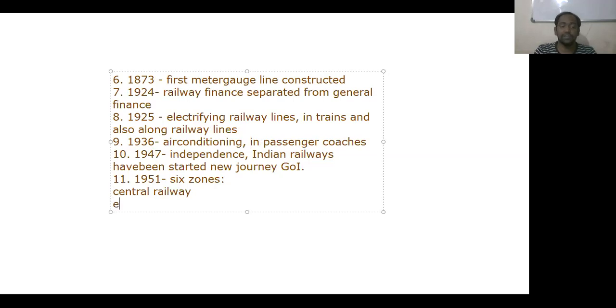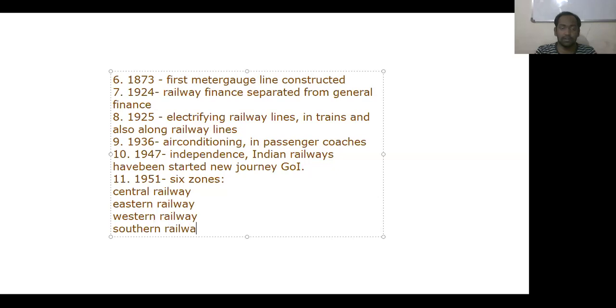Next one is the Eastern Railway. And next one is the Western Railway. And next one is the Southern Railway. And next one is the Northern Railway.